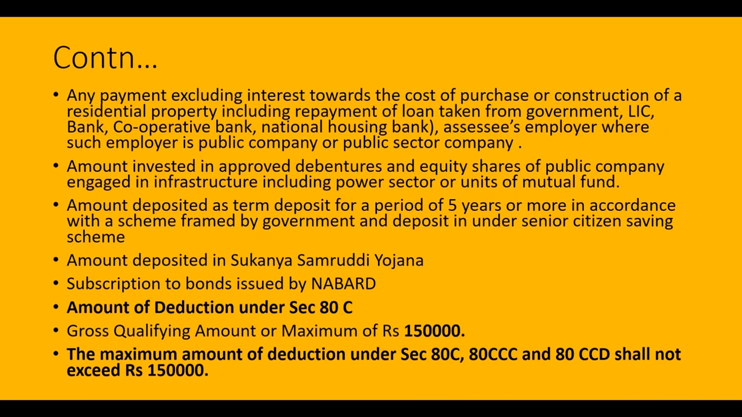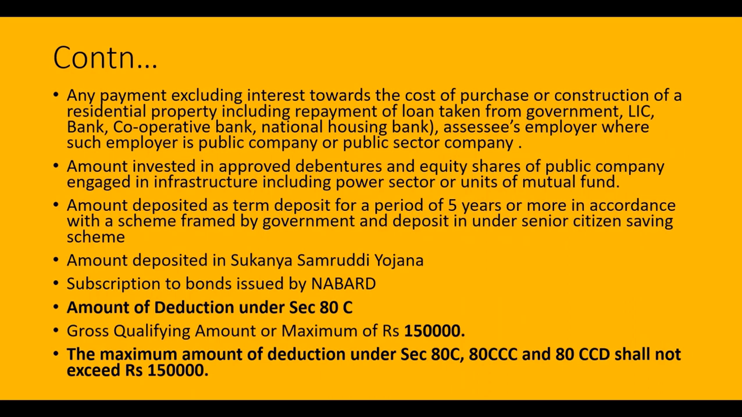And one more thing should be noted, that the maximum amount of deduction under sections 80C, 80CCC and 80CCD shall not exceed rupees 1,50,000. This is a point to be noted here. Under section 80C individually, the maximum amount of deduction that can be claimed is rupees 1,50,000. And even the investment in NSC qualifies for deduction under section 80C, which was skipped here. The investment made by the assessee in NSC, including accrued interest, qualifies for deduction under section 80C.